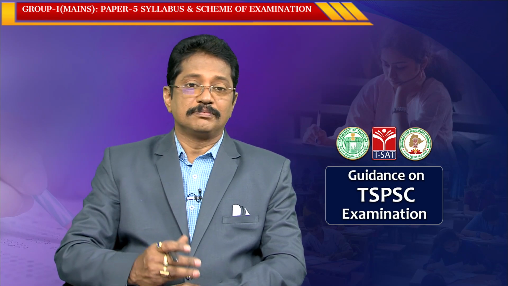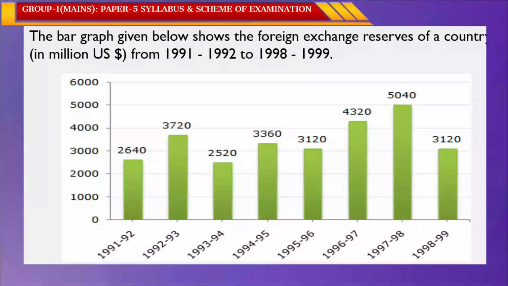So, read the bar graph very clearly. In 1991-92, the foreign exchange reserves of the country are 2,640 million US dollars. In 1992-93 it is 3,720, in 1993-94 it is 2,520, in 94-95 it is 3,360, in 95-96 it is 3,120, in 96-97 it is 4,320, in 97-98 it is 5,040, whereas in 98-99 it is 3,120. Is it clear? Okay, the diagram is given.